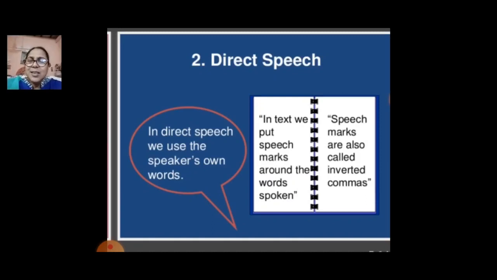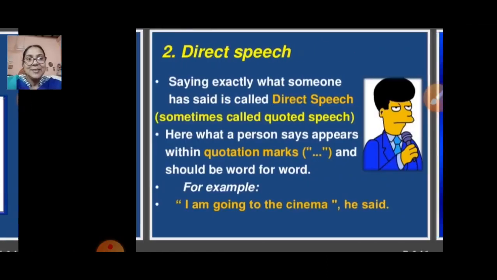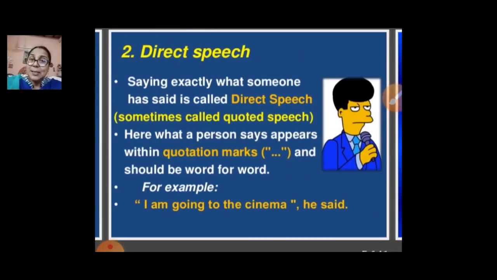In a very simple way, we can use 6 and 9, which we have already discussed in the primary classes, to remember these things. You just write a small 6 and a small 9. That is called speech marks or inverted commas. Now let's learn more about direct speech.